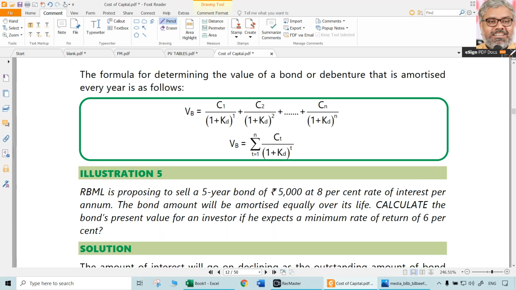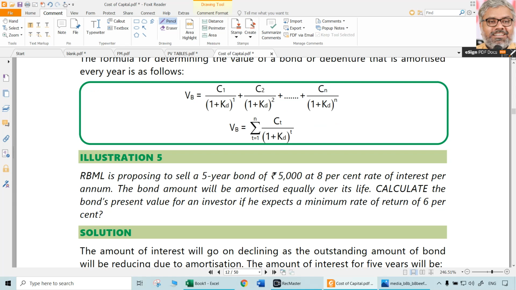How to do that? Same way. Whatever the cash flow is in relation to the bond, that has to be discounted with some discount rate.